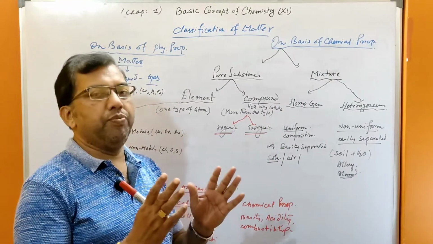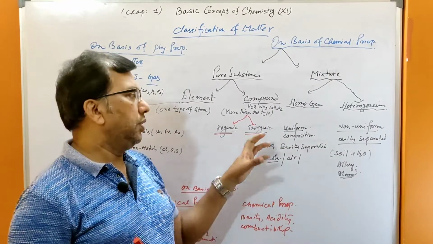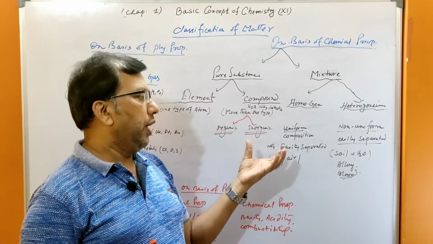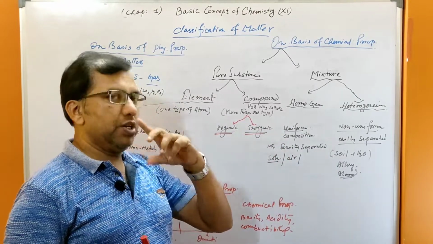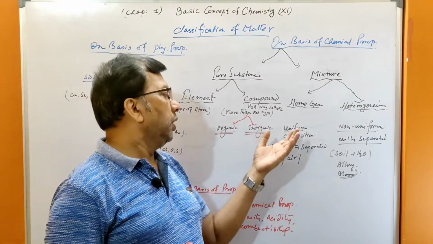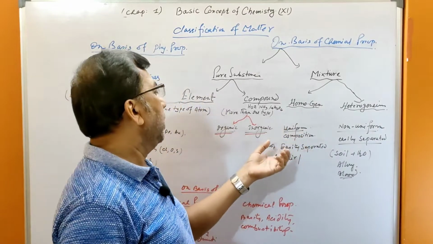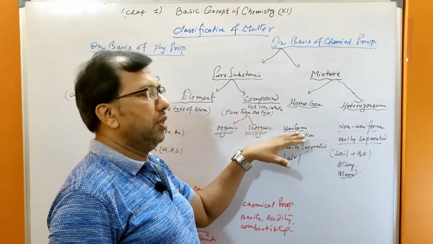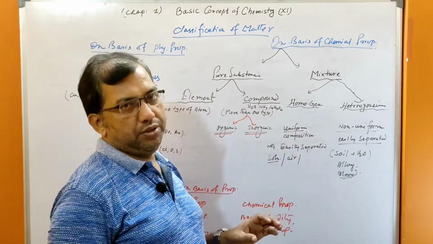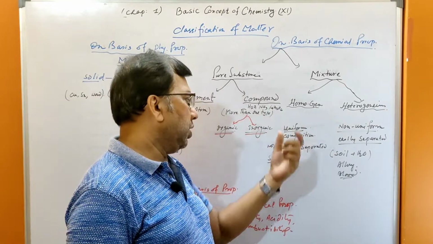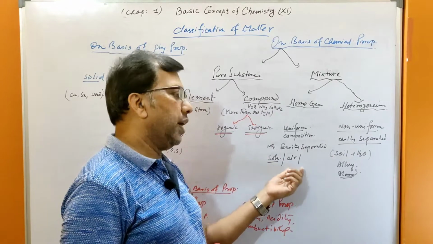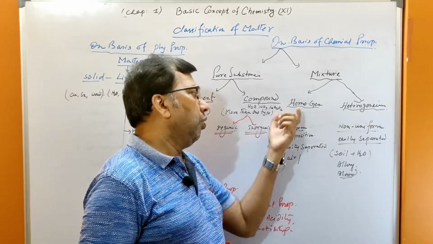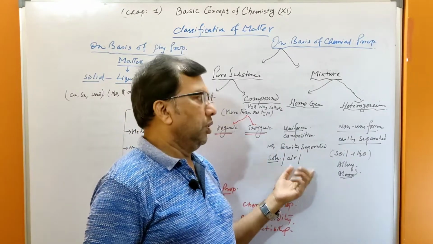The taste will be the same anywhere. You pick up the solution from anywhere, the taste will be the same. That is the uniform composition. And the components of the mixture cannot be easily separated. Solutions and air are all examples of homogeneous mixtures.